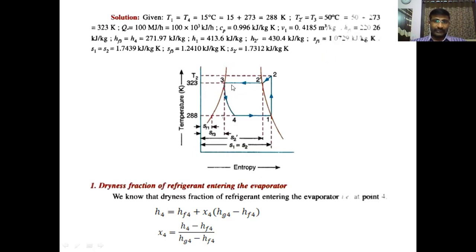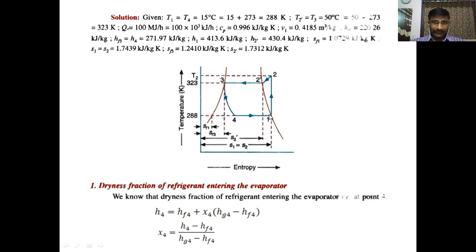SF1, similarly the corresponding entropies. SF1 means at 288 Kelvin, the liquid entropy, from this place to this place. So it is 1.0729. S1 or S2, at this place the entropy is S1 or S2, both are equal, it is a constant entropy process.